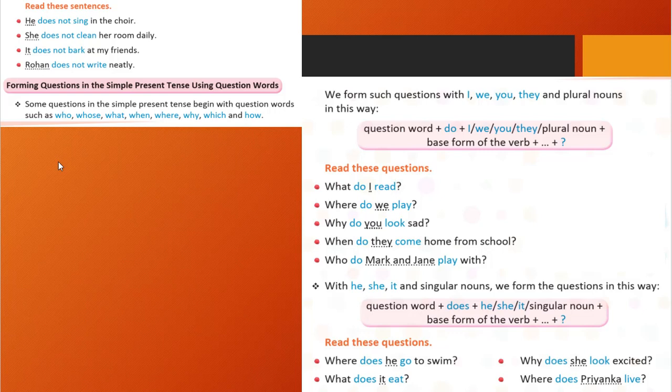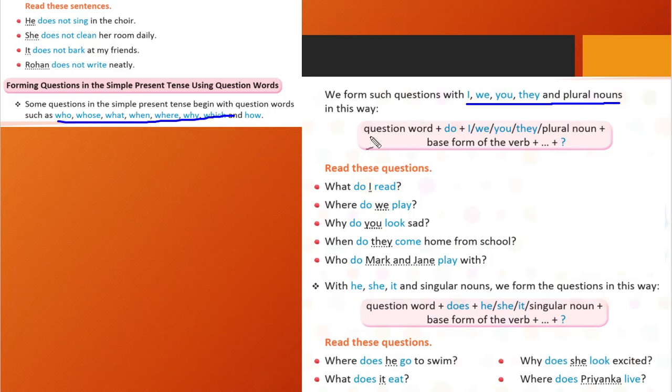We form such questions with I, we, you, they and plural nouns in this way. Now what is happening here? When I, we, you, they and plural nouns are there, then how we create the sentence, that we will see.